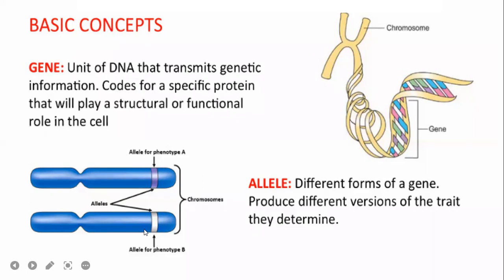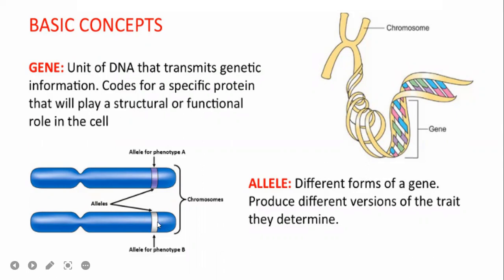Both share the same location on different chromosomes, but still one character is based on this or this. What will be the blood group? A and B in your body, because both are dominant genes. You get one from the father and one from the mother, so both are expressed and you get AB blood group.